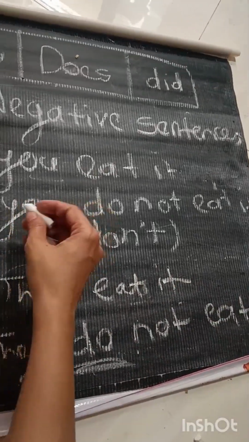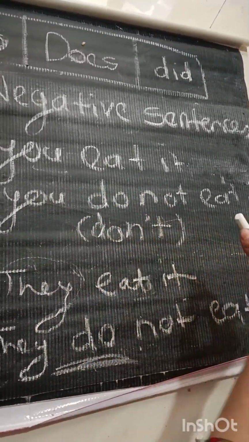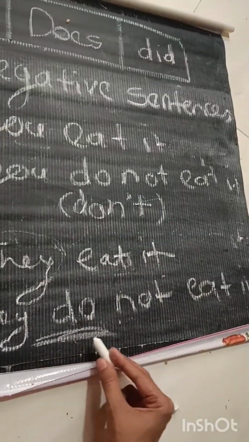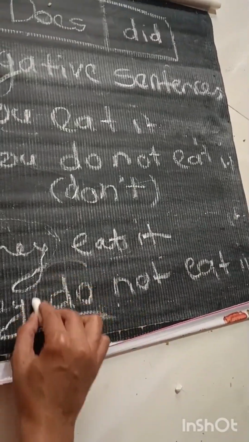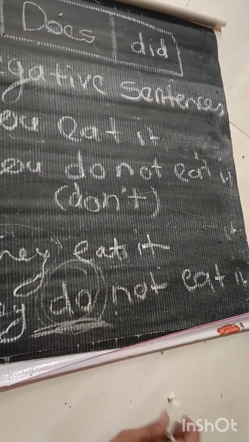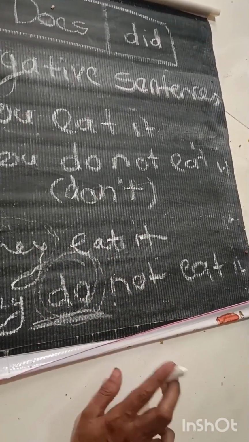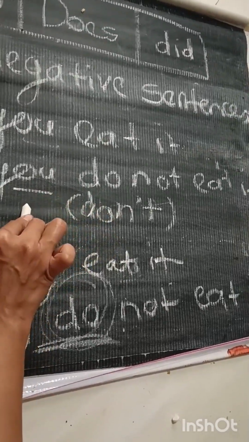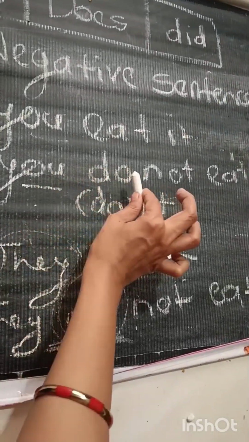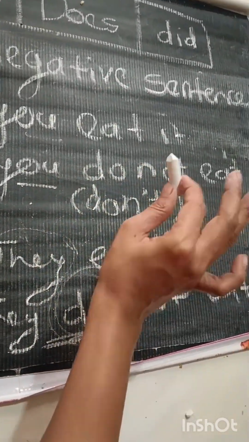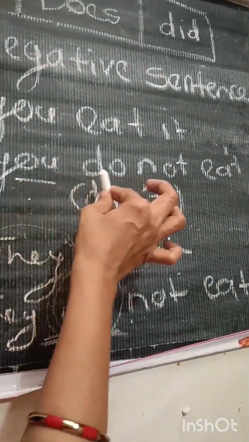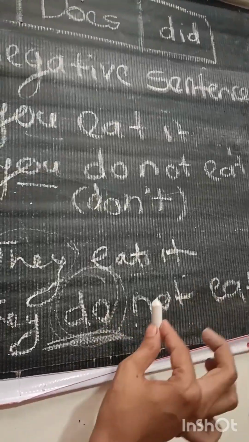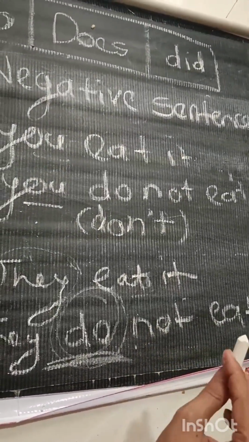For the negative sentence, you eat it, you don't eat it, or you do not eat it will come. For they eat it, they do not eat it will come. Do is used for the plural nouns, but here you is an exception. We don't use does here, we use do. Though it is singular, we have to use do. This is plural, we use do. Okay, got it? Any questions?